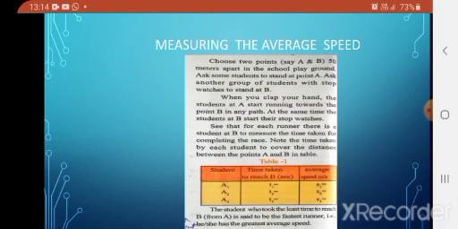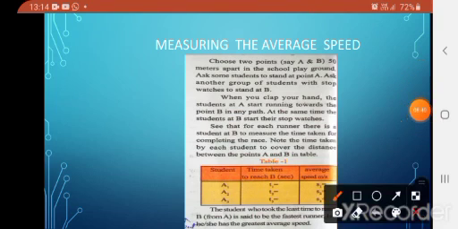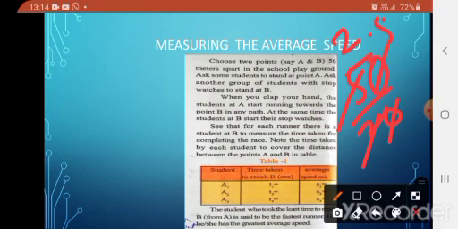Next student A3 takes 20 seconds. So 50 by 20 seconds, cancel the zeros, 2 twos are 4, so 2.5 meter per second is the average speed.